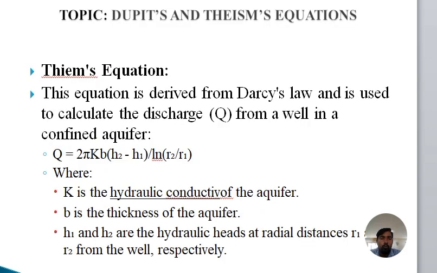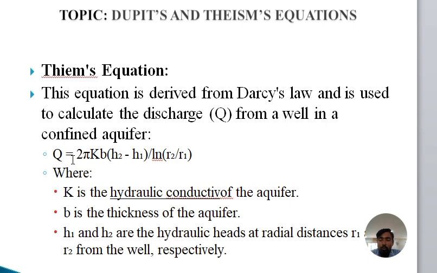For the confined aquifer, with two hydraulic testing wells, the formula is Q = πKb(H2 − H1)/ln(R2/R1). Here K is the hydraulic conductivity, b is the thickness of the aquifer, H1 and H2 are the two hydraulic heads with reference to the testing wells, and R1 and R2 are the radial distances from the well.